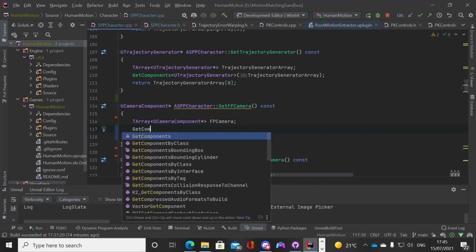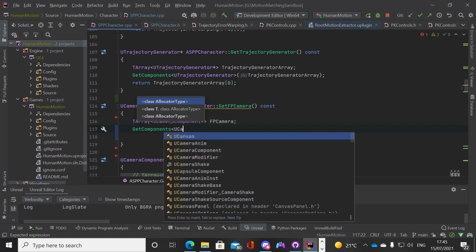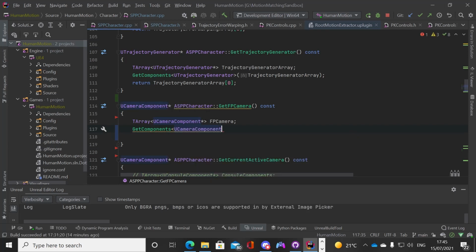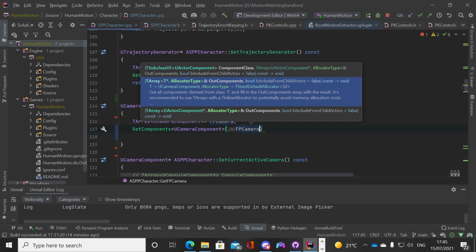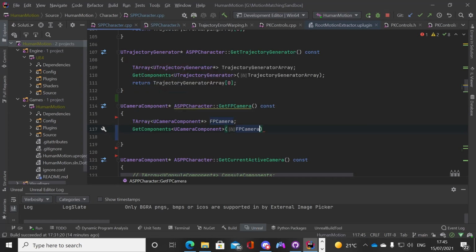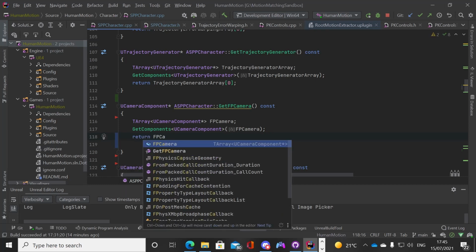And then we're going to use get components, which is a method in the C++ blueprint. So we're going to get all the components of type U camera component. And then we're going to say FP camera. Here we go. So as you can see here, we've got our type array. We're going to get these components of type that are the FP camera. Here we go. And then this function is going to then return FP camera.